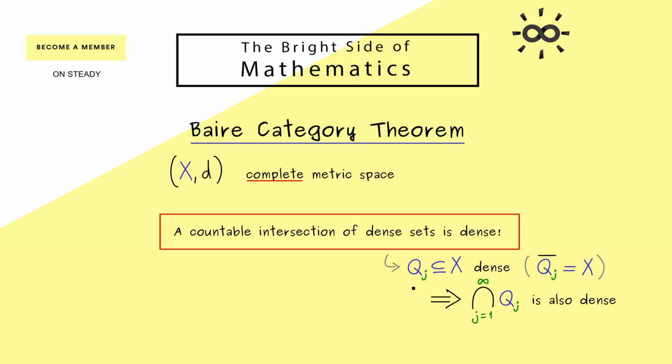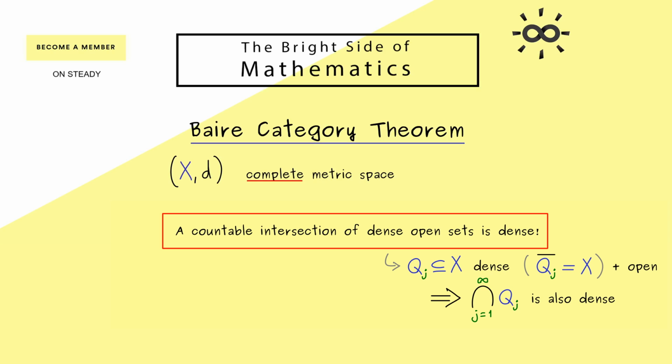Now, after recording this part, I see I missed one important ingredient here, namely the sets Q_j should also be open sets. So we definitely need to include openness here. Hence, the sentence reads, a countable intersection of dense open sets is dense again. Why we need open sets here should be clear after watching the rest of the video. So there you have it. This is one version of the Baire category theorem you definitely can remember.